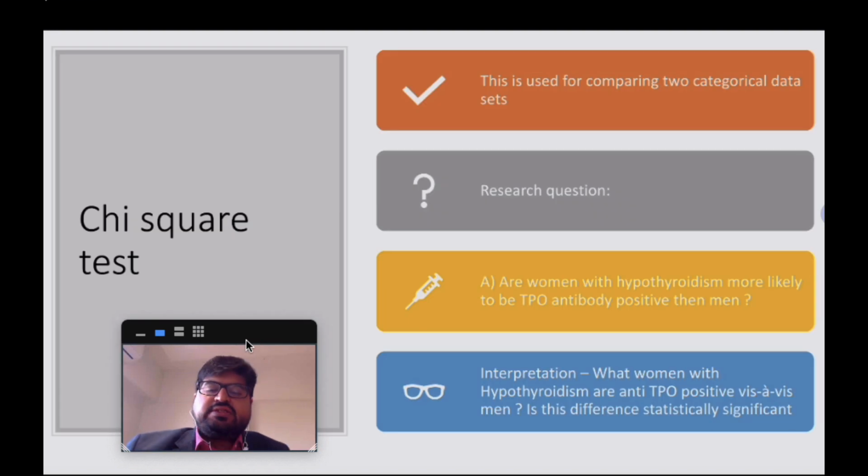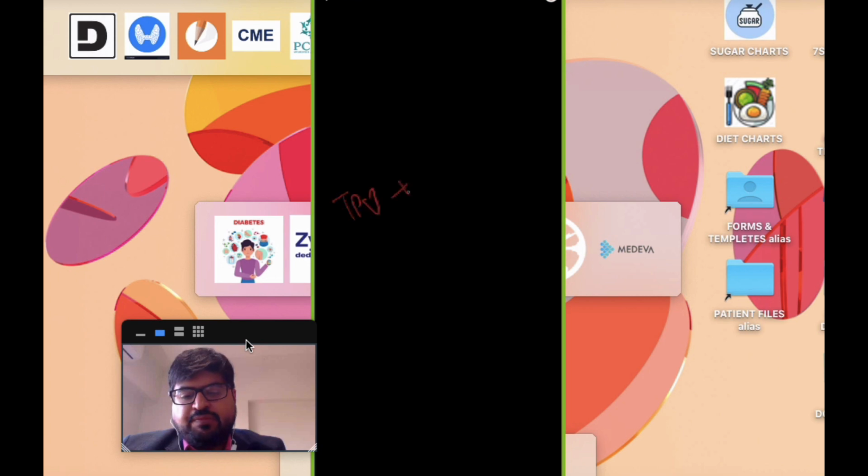So let's start with the chi-square test, right? In the chi-square test, basically you are testing two categorical data sets. For example, let's say the research question is, are women with hypothyroidism more likely to be TPO positive versus men, right? So there are two categorical data here: TPO positive versus TPO negative, and the gender of the patient, that is male or female, right?